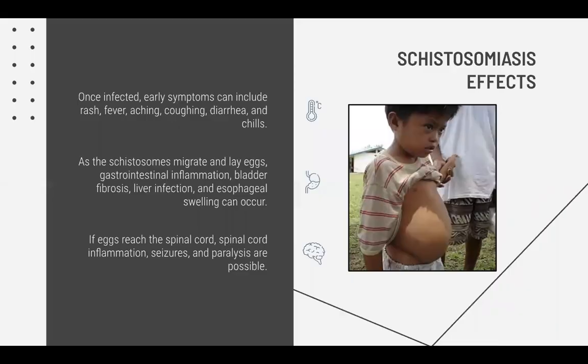The symptoms of the disease are very mild at first, but they can progress very rapidly and very dangerously. As the worms migrate in your body and lay eggs, very severe symptoms can arise, including throat closure, kidney failure, and even paralysis. So this disease can progress very rapidly if left untreated.